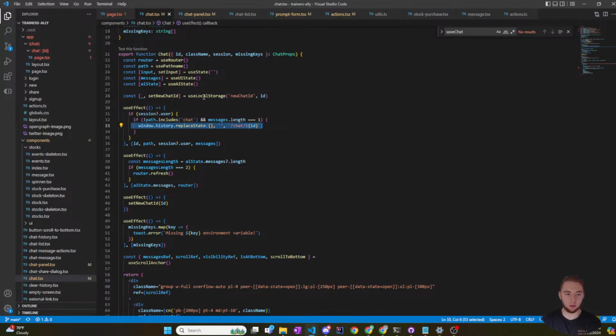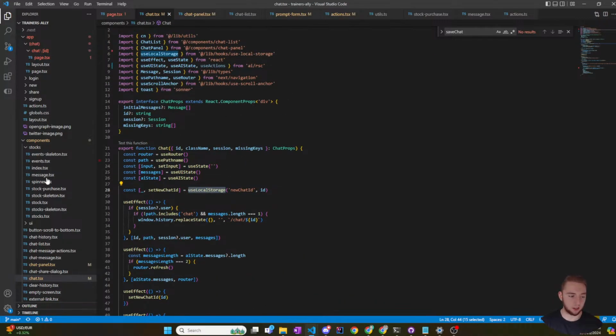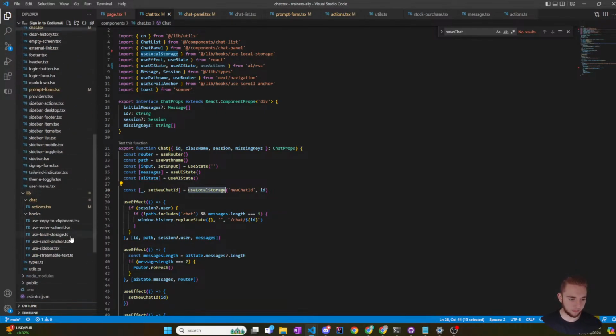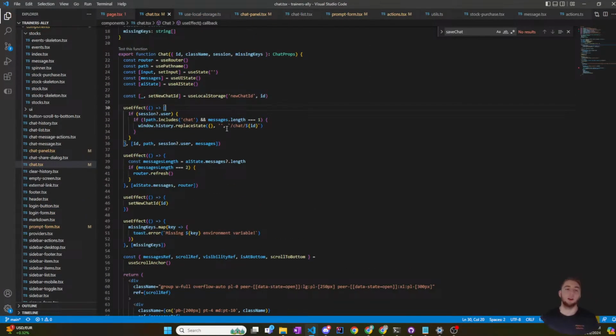Where's the use local store? Where does that come from? It's a lib hook. Okay, let me take a look at that quick. Use local storage. Oh no, that's just basic. Okay, I don't care about that.